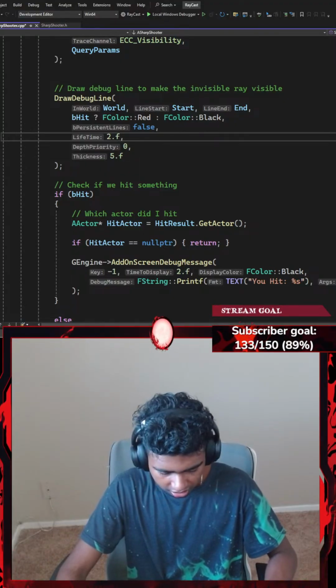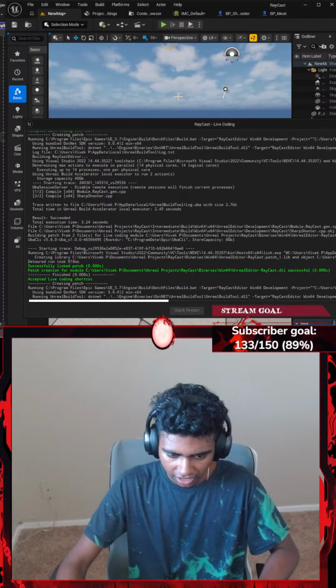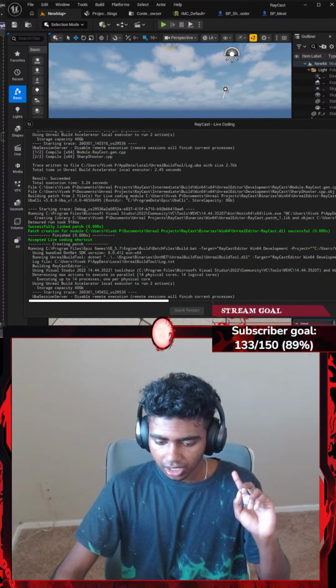I don't think that this is going to make that big of a difference. Let's go ahead and Control Alt F11 again to compile the code real quick. Let's wait for it to compile.